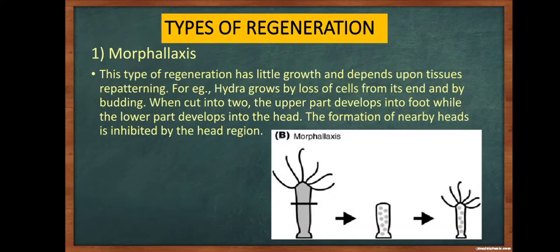One is the morphallaxis. This type of regeneration has little growth and depends upon the tissue's repatterning. For example, in Hydra, it grows by loss of cells from its end and by budding. When cut into two, the upper part develops into the foot while the lower part develops into the head. The formation of nearby heads is inhibited by the head region.